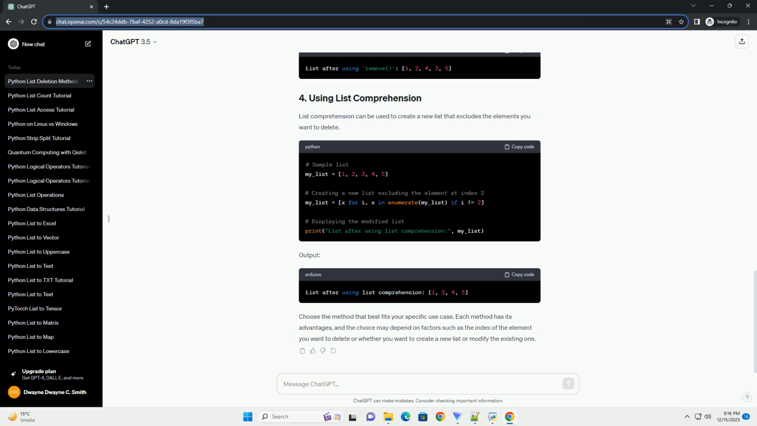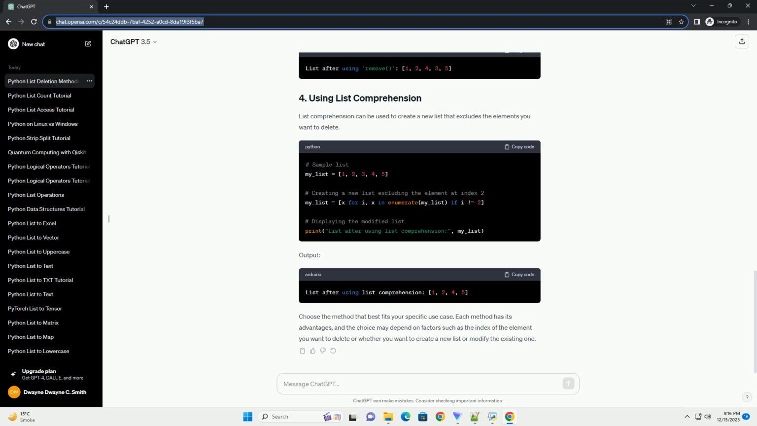Here's an example. Output. If you know the value you want to remove and don't necessarily care about the index, you can use the remove method. Output. You can delete a range of elements using slicing and the del statement. Output. To remove all occurrences of a specific value from the list, you can use a list comprehension. Output. If you want to remove all elements from a list and make it empty, you can use the clear method.